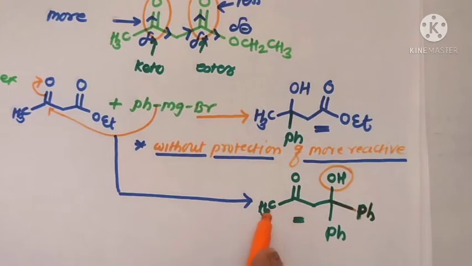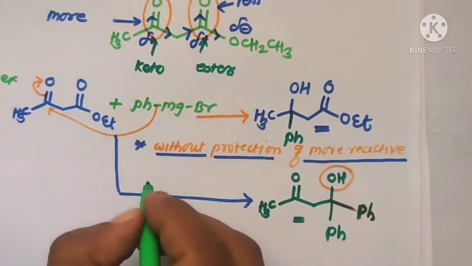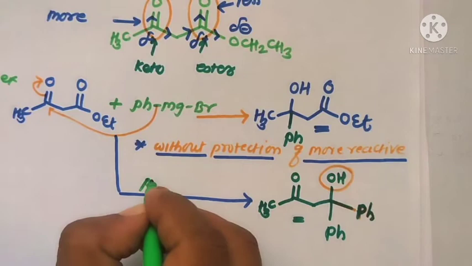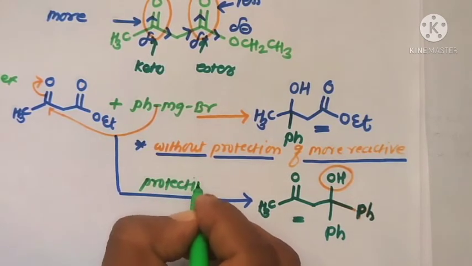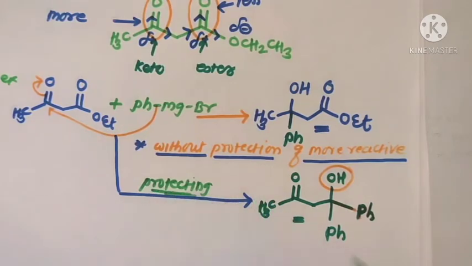Therefore, for such a synthesis, we need to protect the more reactive functional group by using protecting reagents. Here this product is only possible with protection of the highly reactive functional group, that is, these are the protecting groups, protecting product formation.